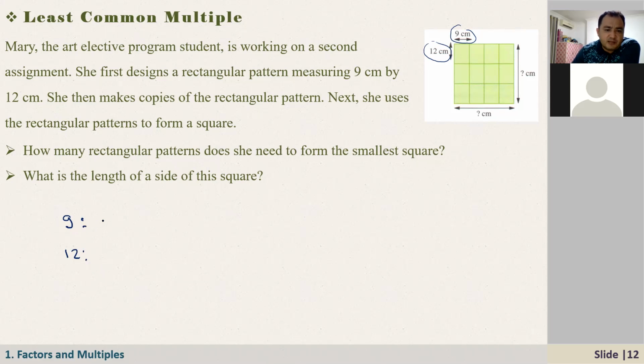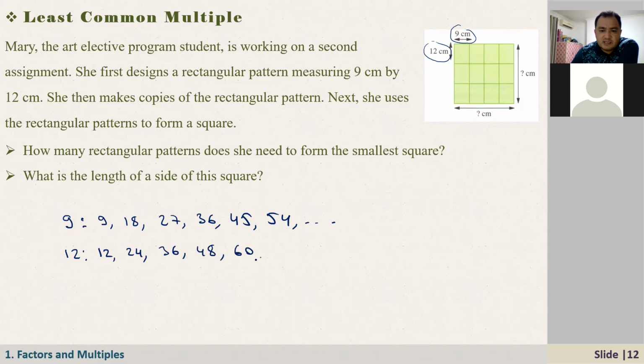We know that the multiples of 9 are 9, 18, 27, and 4 times 9, 36. It is 45, 54, dot, dot, dot. How about 12? I think it will be 36. 12, yeah, 24, 36, and here we have 48, and here we have 60. Let me write one more, 63. Okay, and here we have 72, dot, dot. So among these, the first common multiple of these numbers is 36, right?